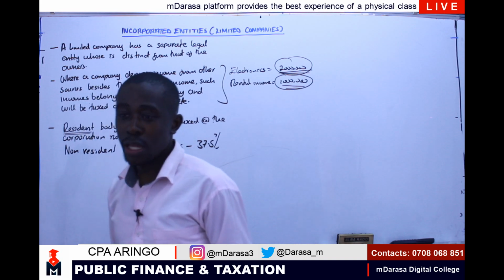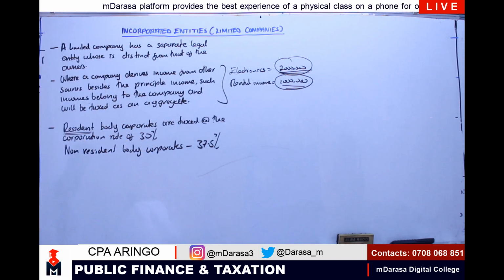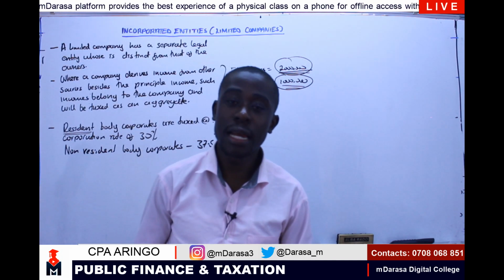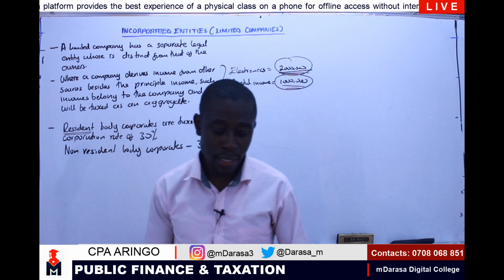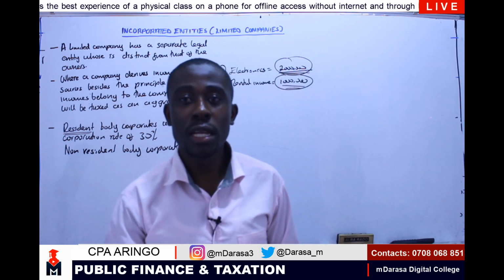Now, there's also another key concept that we must always be having at the back of our mind, which in this case, remember, we could be having new listed companies. On these new listed companies, we normally have different categories of taxation.